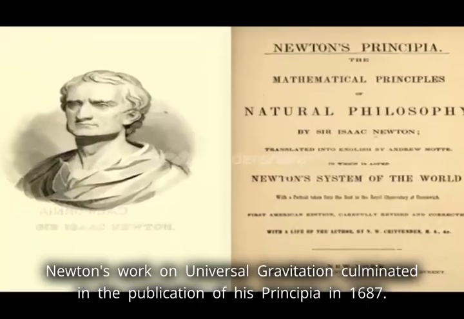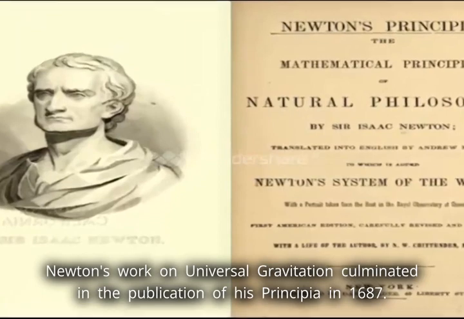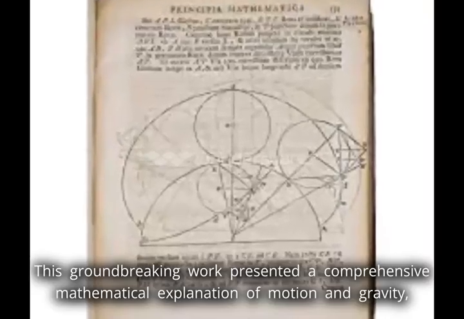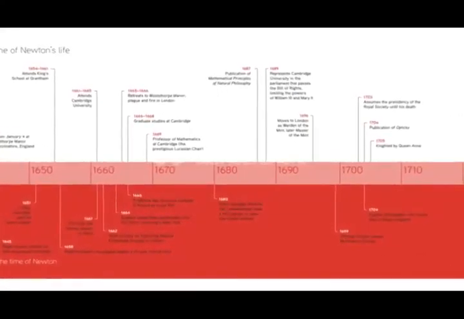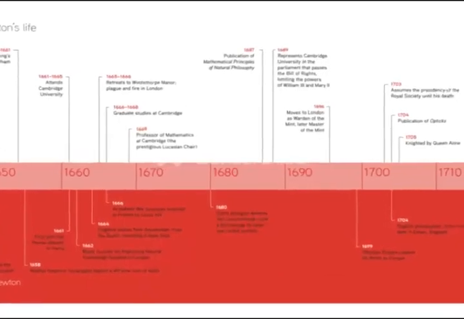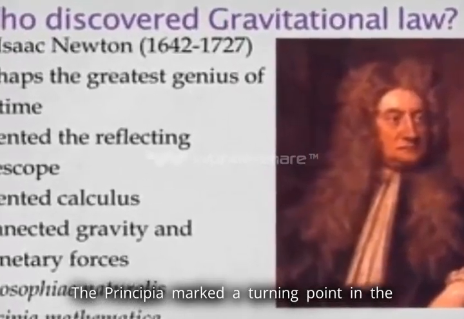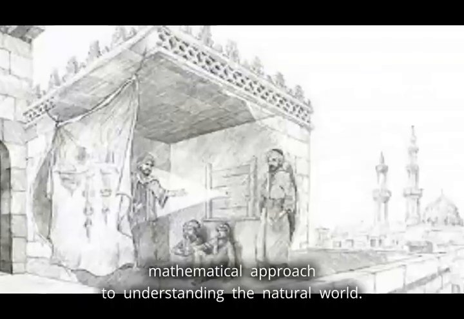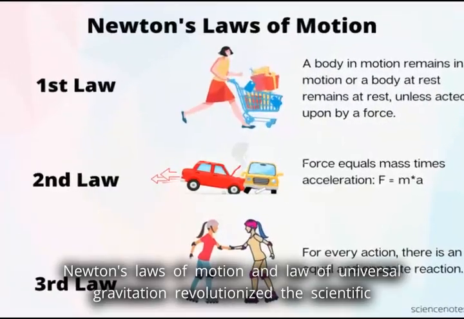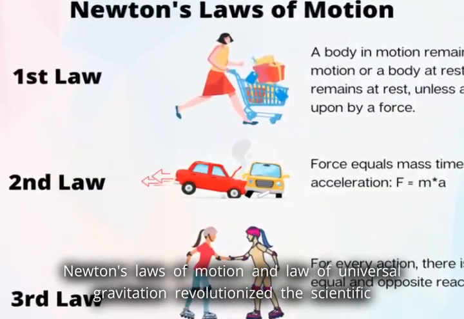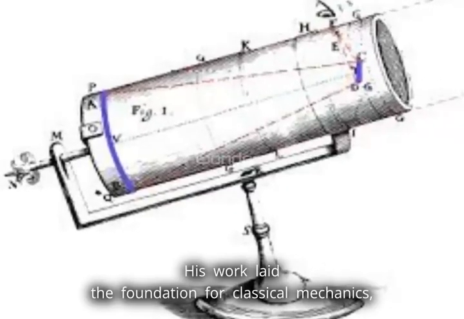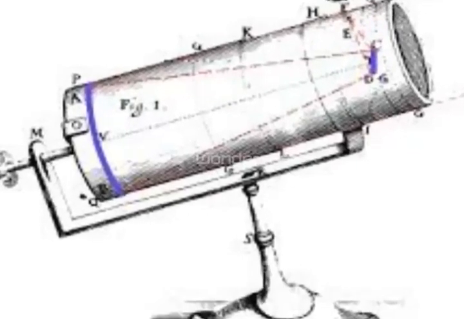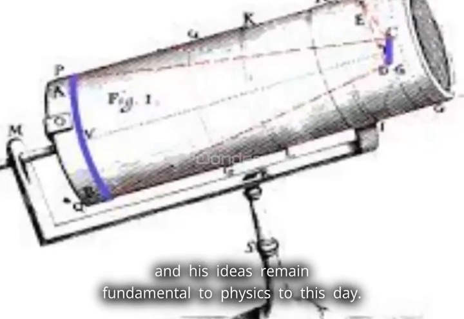Newton's work on universal gravitation culminated in the publication of his Principia in 1687. This groundbreaking work presented a comprehensive mathematical explanation of motion and gravity, uniting terrestrial and celestial mechanics. The Principia marked a turning point in the history of science, providing a rigorous and mathematical approach to understanding the natural world. Newton's impact and legacy. Newton's laws of motion and law of universal gravitation revolutionized the scientific understanding of the physical world. His work laid the foundation for classical mechanics, and his ideas remain fundamental to physics to this day.